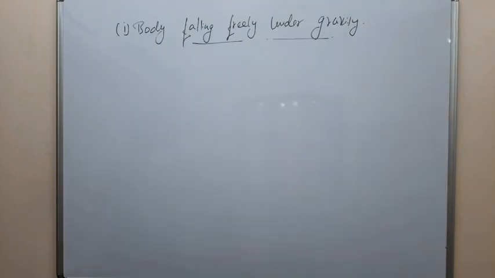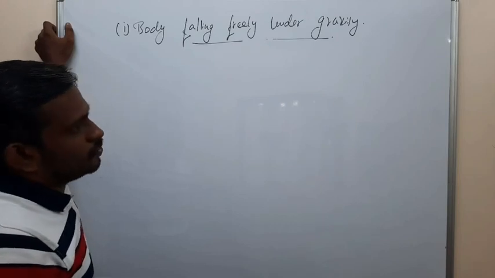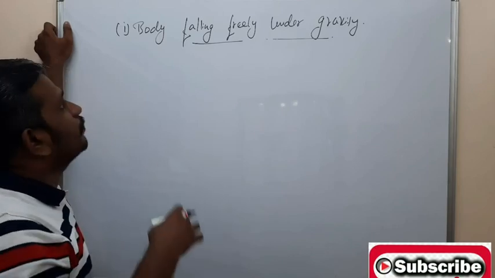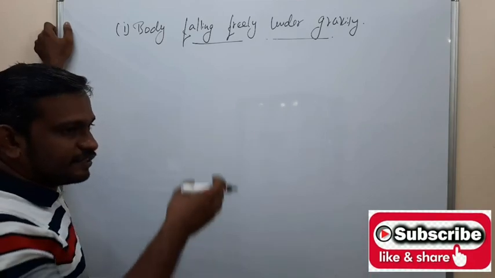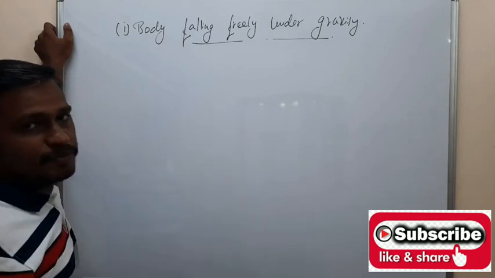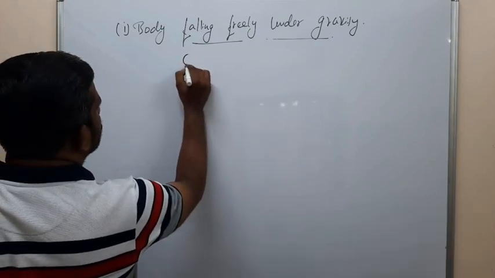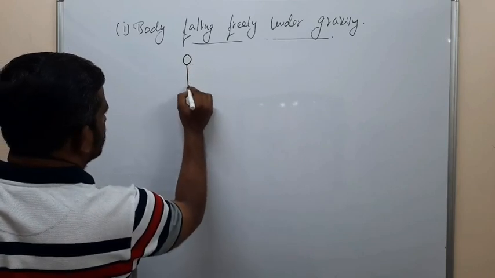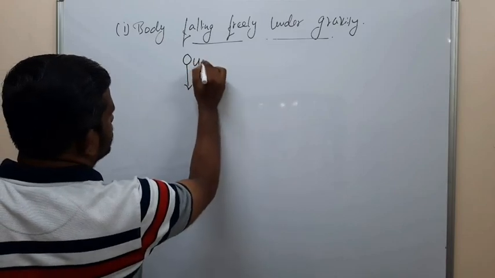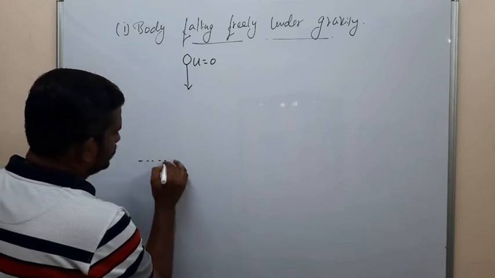So the first case, body falling freely under gravity. I told you there are two types of motion we are going to consider. One is a body falling freely under gravity, that is a freely falling body, and another one is a body projected vertically upwards. Consider a body falling freely, that is with the initial velocity u equal to 0.